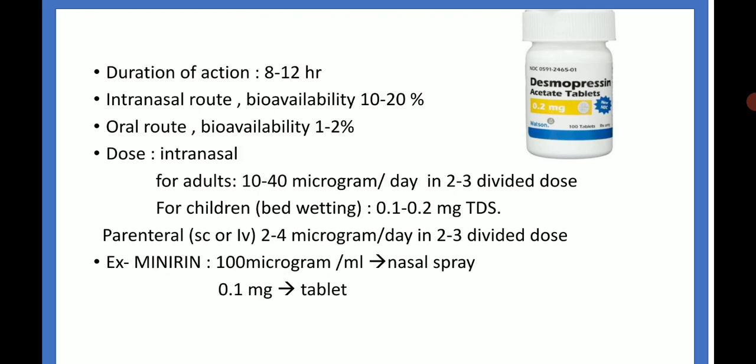Dose for intranasal for adult is 10 to 40 microgram per day in 2 to 3 divided doses. For children in bedwetting, 0.1 to 0.2 mg thrice a day. Then parenteral dose, subcutaneous or intramuscular, given 2 to 4 microgram per day in 2 to 3 divided doses. An example is Minirin, 100 microgram per ml for nasal spray and 0.1 mg per tablet.